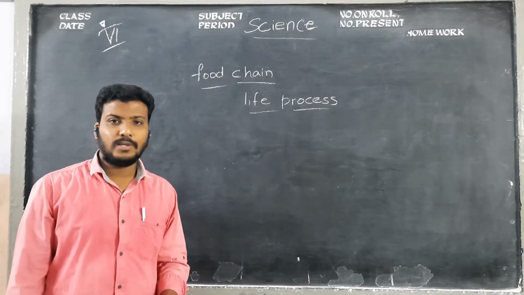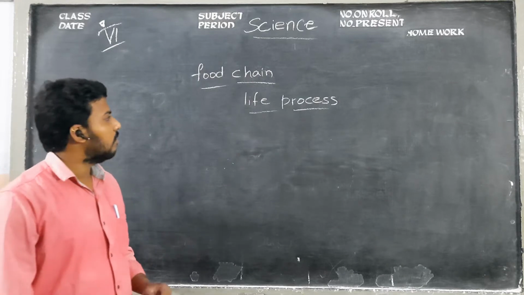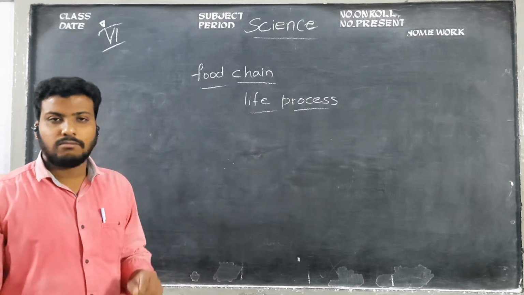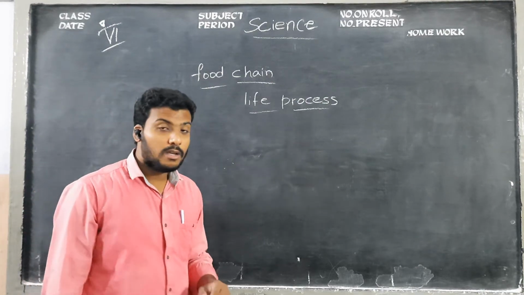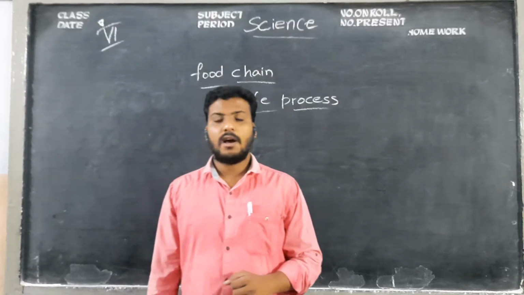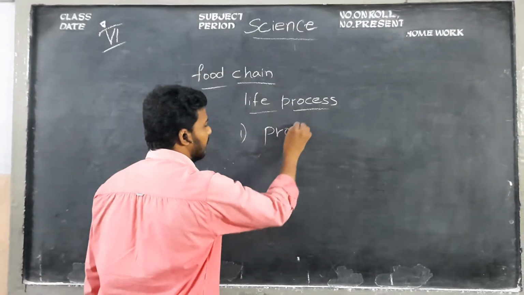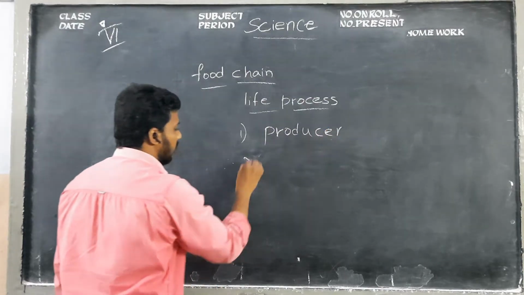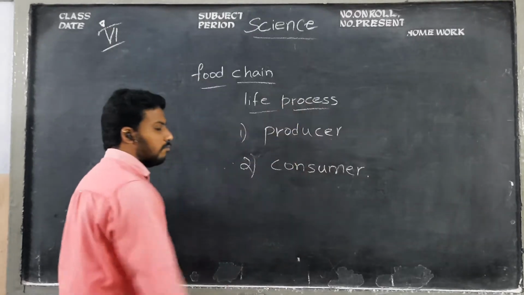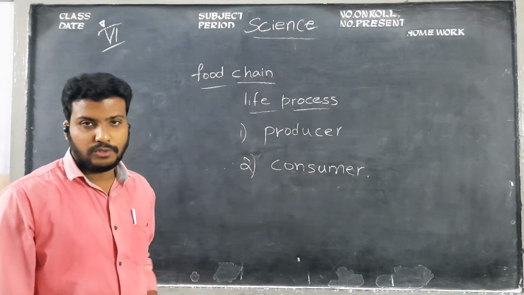Who are the living organisms here, children? Plants, human beings and animals. So children, every living organism needs food to perform its life processes. But children, here they are categorized into two types. One is producer and the other one is consumer. What are this producer and consumer? But children, who is a producer? Producers, children, are those who produce the food.